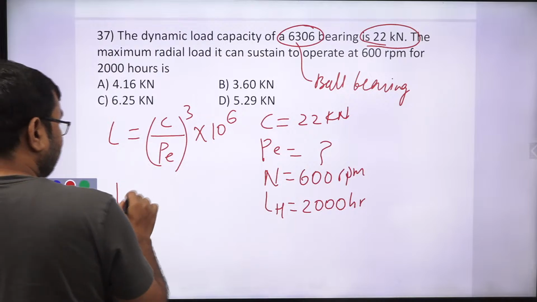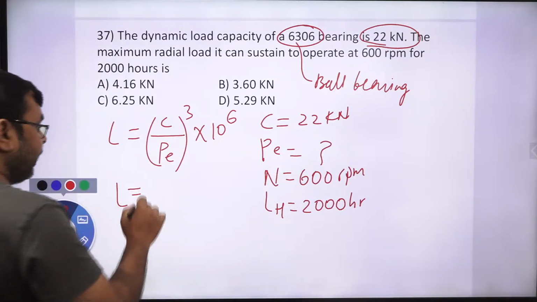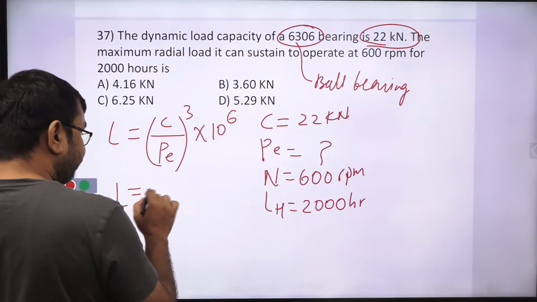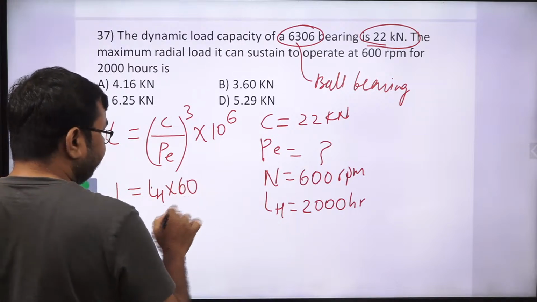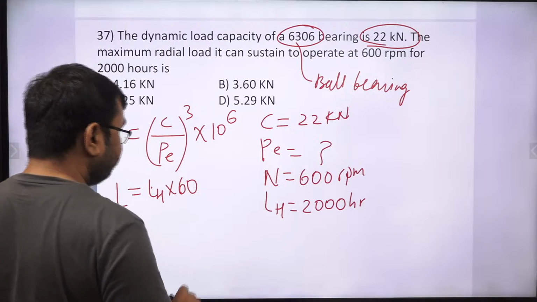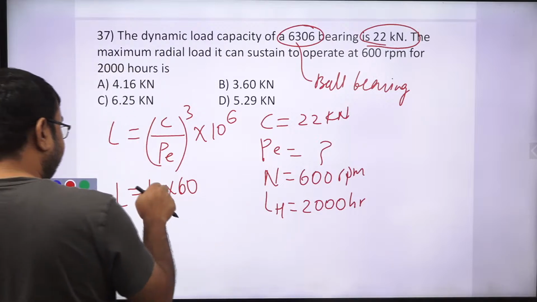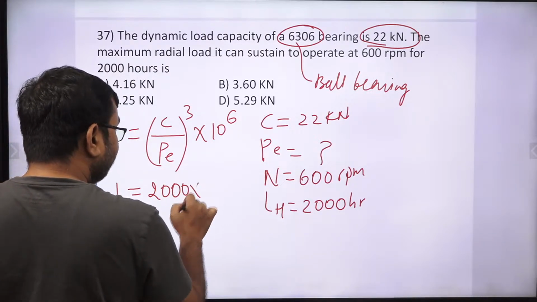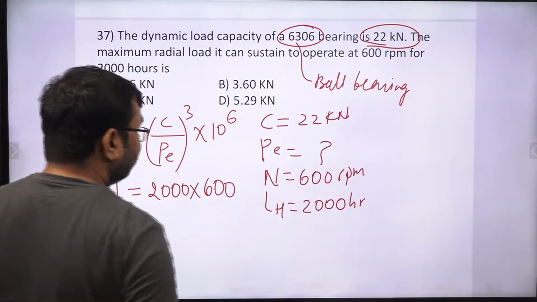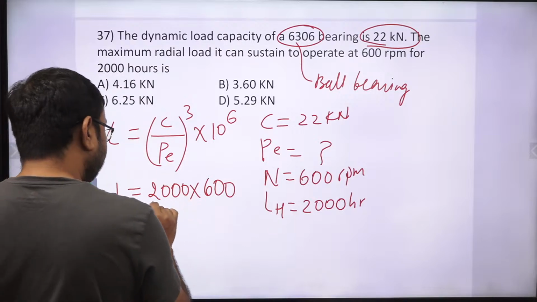If you want to calculate the life of the bearing in revolution, can I write this as the life of the bearing in hours into 60, correct? So this is 2000 into n, revolution per minute.